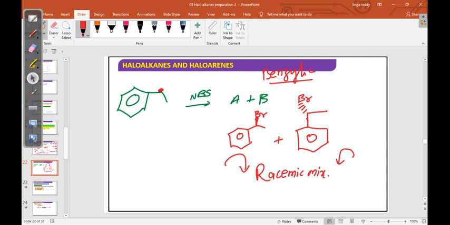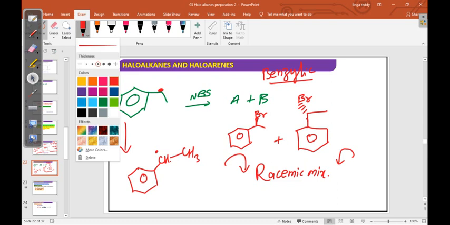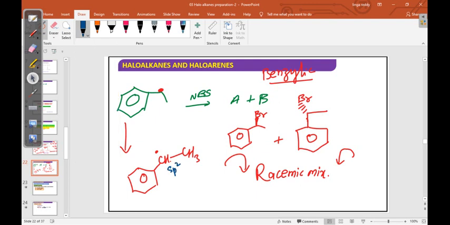See how it is forming, just the mechanism here. First it forms a free radical. CH3 is there, here CH2 was there, now it is a free radical. You know the hybridization here is sp2, so it is planar.